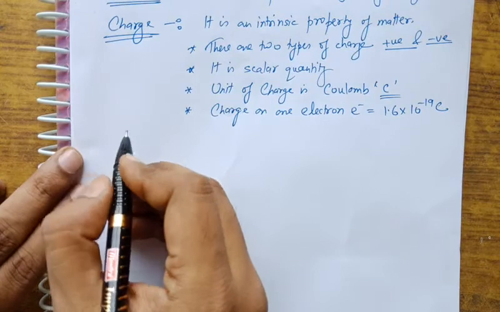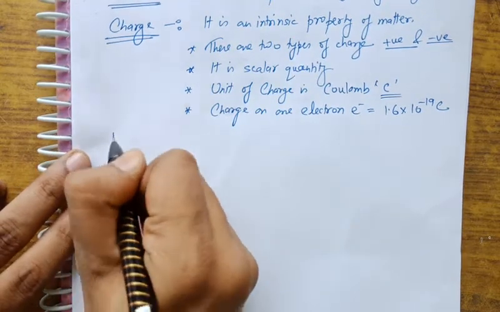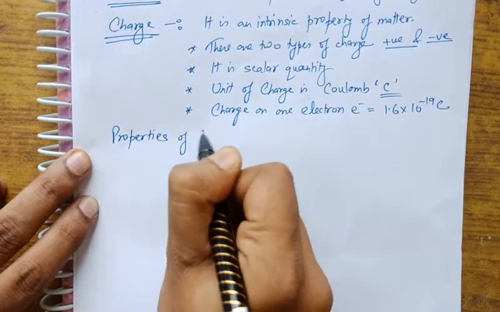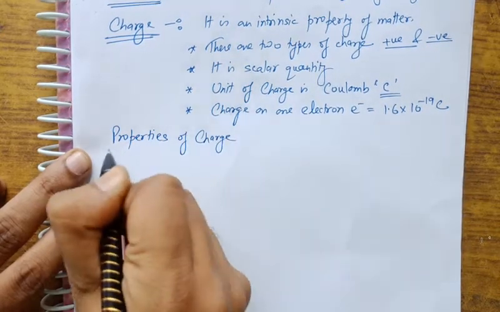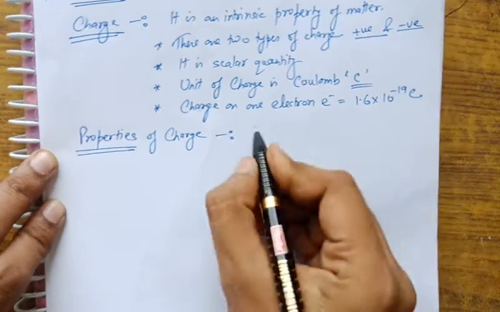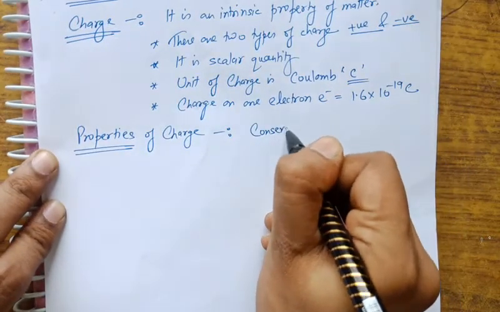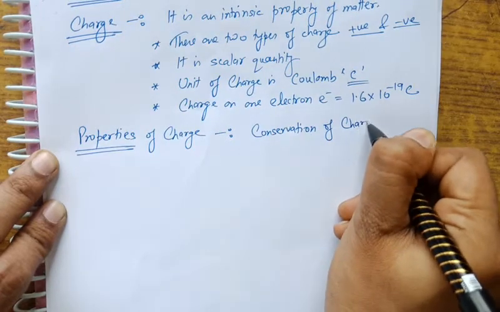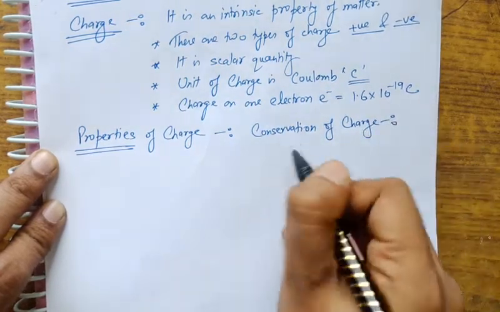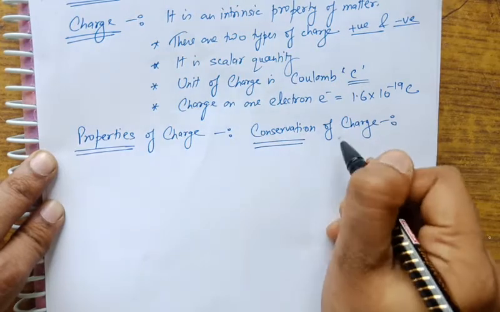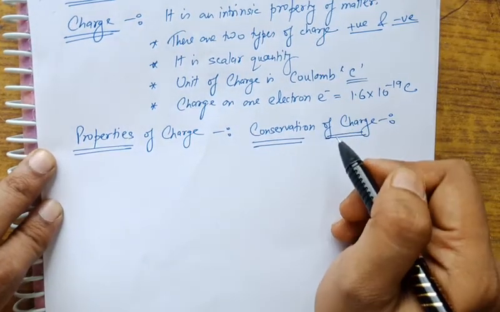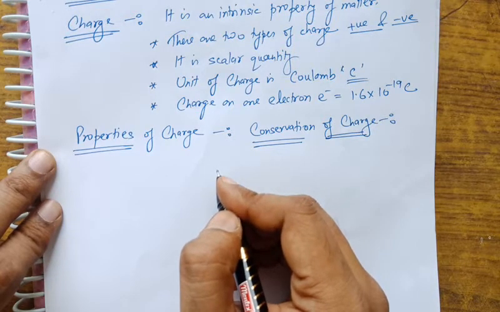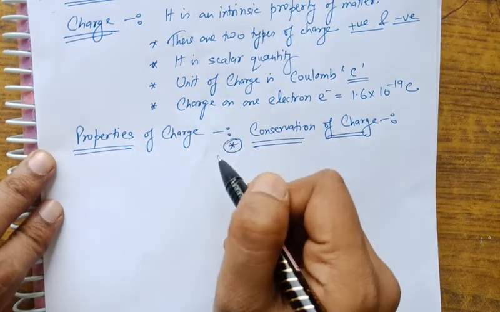Now we are trying to understand the basic properties of charge. The first property is conservation of charge. It is defined as: the charge can neither be created nor be destroyed.